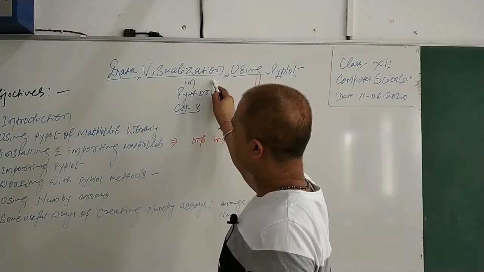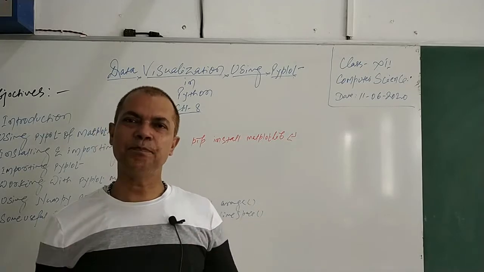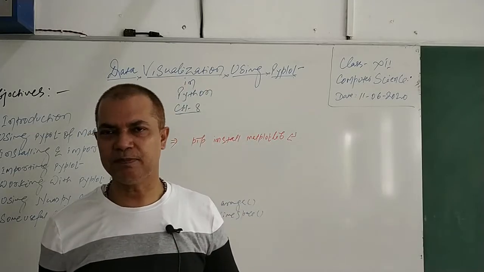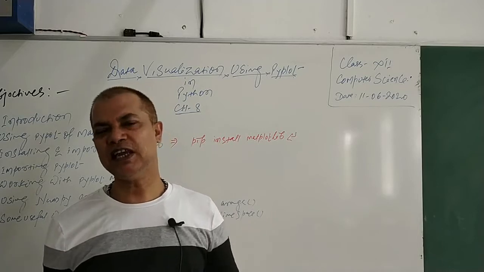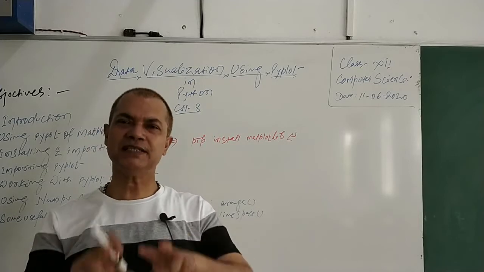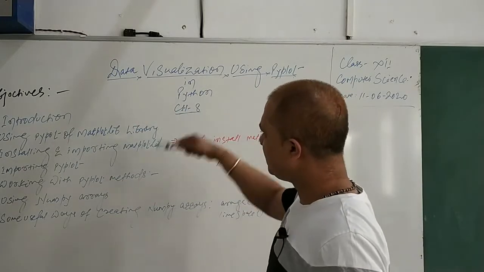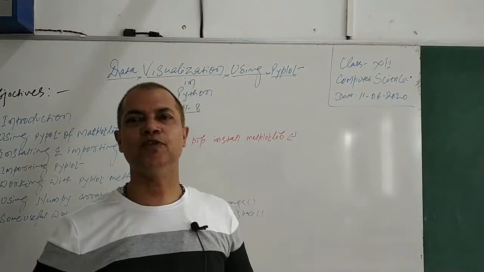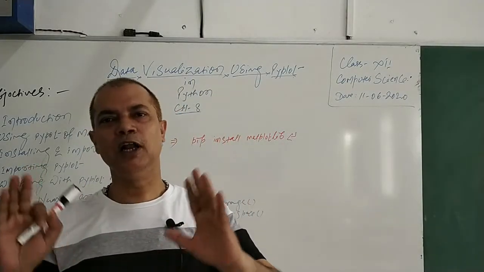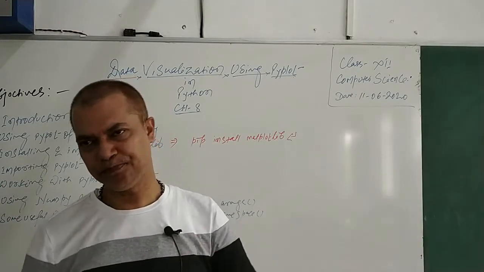Data visualization means presenting the data in a visual way. Once I'm presenting data in text form, it's simply data. Data can be presented in database form, which is again just presenting data. But once we present data in the form of a graph, chart, or map, then we are talking about data visualization. So data visualization is a process to visualize the data in the form of a picture, map, or chart, so that it stays with us for a long time, or so that it is easier for an analyst or decision maker to analyze the data.